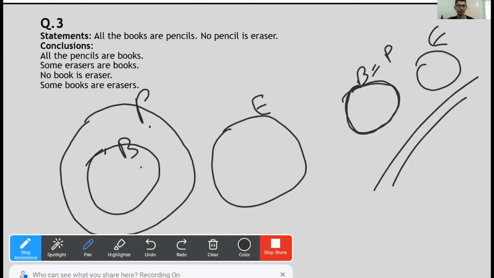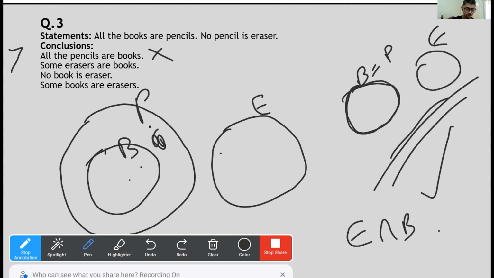Not really. If this were the case, if this was the only Venn diagram, then it would have been true. But this is also a Venn diagram, right? So here, not all pencils are books. This part of pencil is not a book. So we can say that conclusion 1 is not true. Now, some erasers are books. There is no common point between E and B. Or you can say there is no E intersect B. So conclusion 2 is also not following.